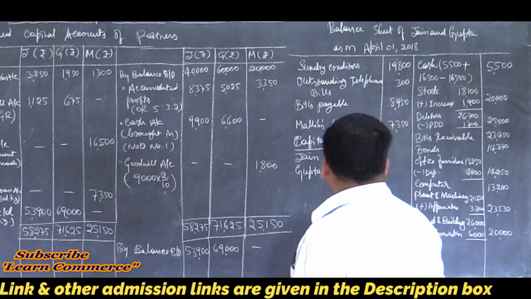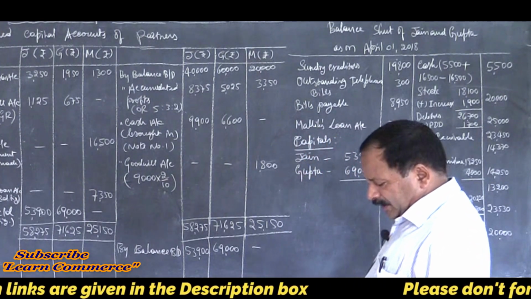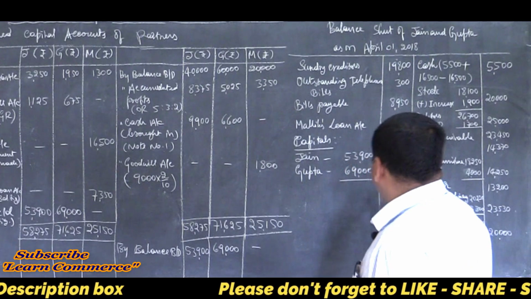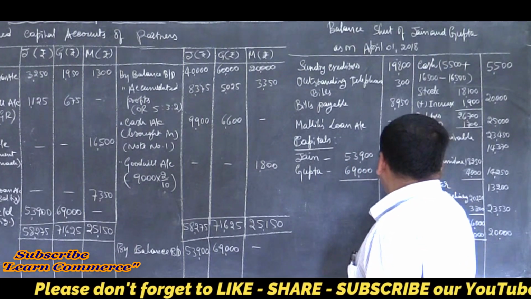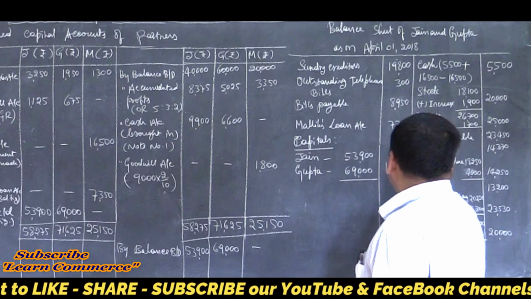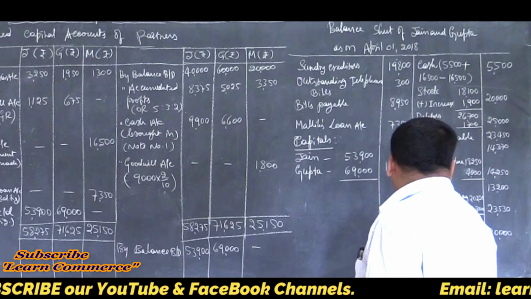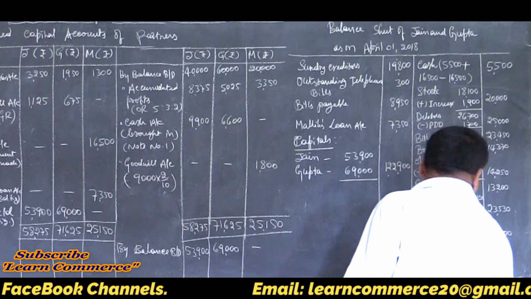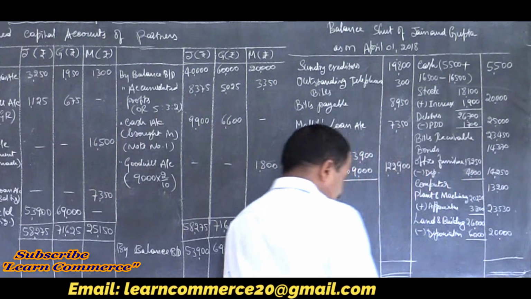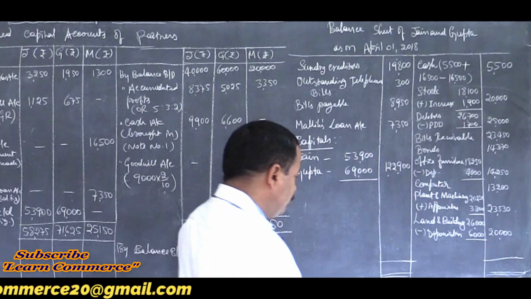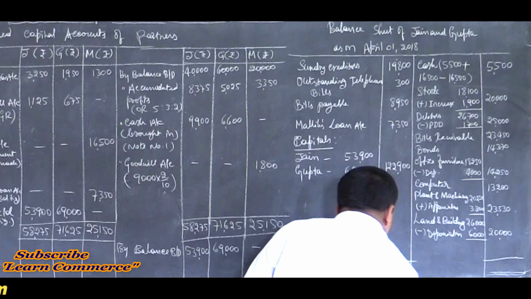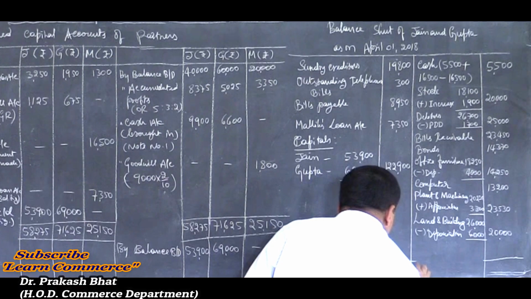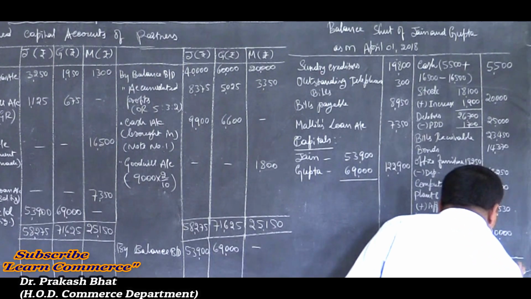Add it together and put it in the outer column. It will be 122,900. Now check. The balance sheet must agree. Total is 159,300. Yes, that's all.